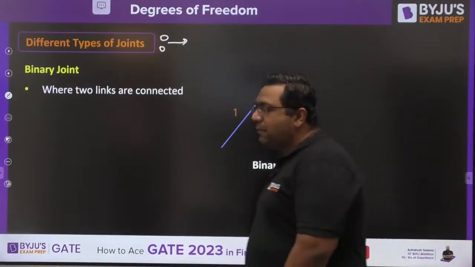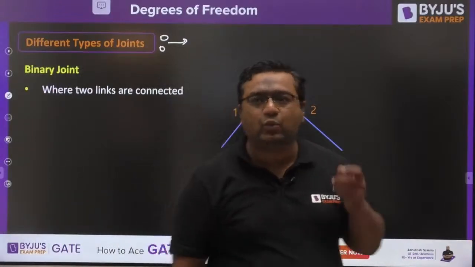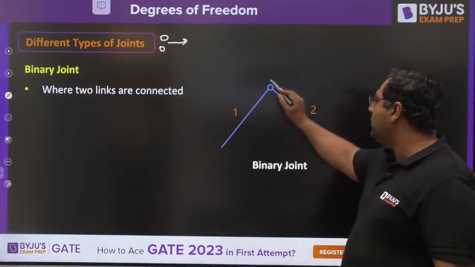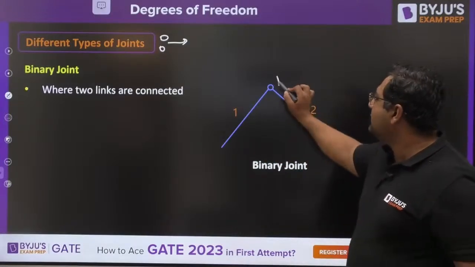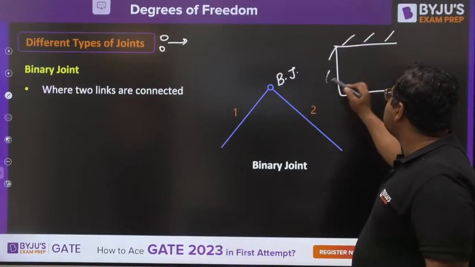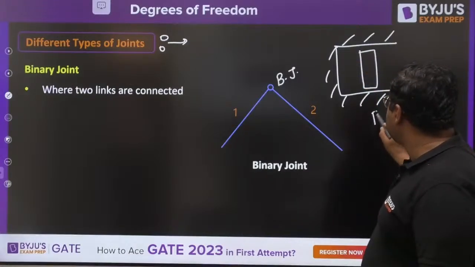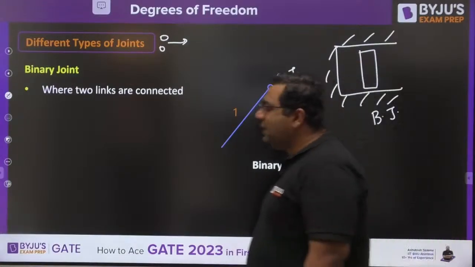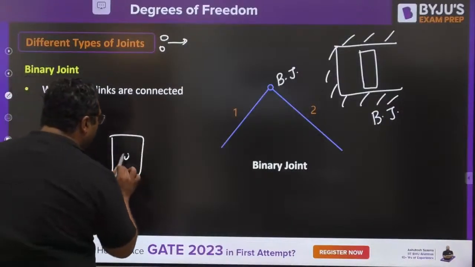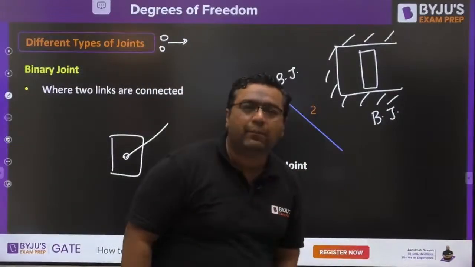When we are talking about the types of joint, whenever two links are connected together at one point, it is said to be a binary joint. Like in a turning pair, we have link number 1 and link number 2 connected together. It is an example of a binary joint. Similarly, in cylinder and piston also we have two links connected together. It is also considered a binary joint. Any place where two links are connected together, we call it a binary joint. A slider and a connecting rod is also a binary joint. All these are examples of a binary joint.